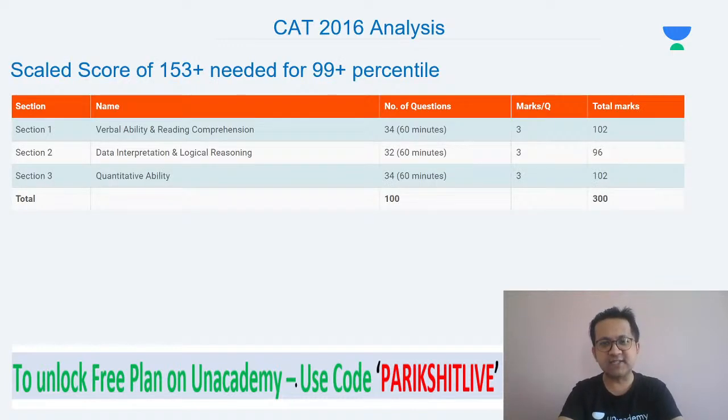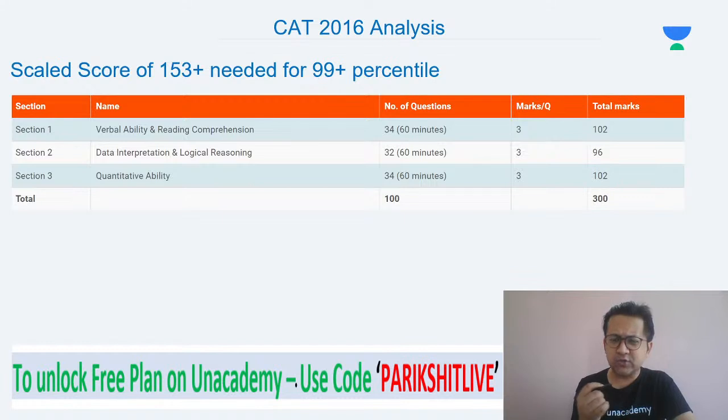Next, 2016. Are you seeing things which are repeating now? What is repeating? Look at the 99 percentile score. Every time the 99 percentile score hovers at 50% of the total marks. In 2016 CAT, total marks were 300, which has been the case every year except the last year. And every year the cutoff for 99 plus percentile is between 50 to 55% of your net score.